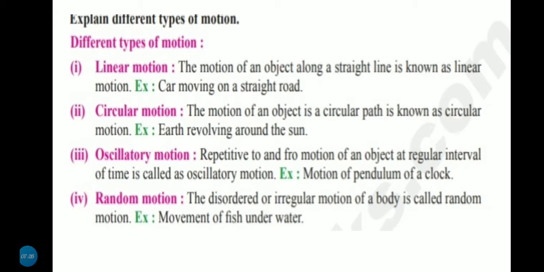Second one, circular motion. The motion of an object in a circular path is known as circular motion. Example, Earth revolving around the sun. Oscillatory motion. The repetitive to and fro motion of an object at regular intervals of time is called oscillatory motion. Motion of the pendulum of a clock. Fourth one, random motion. The disordered or irregular motion of a body is called random motion. Example, movement of fish underwater.